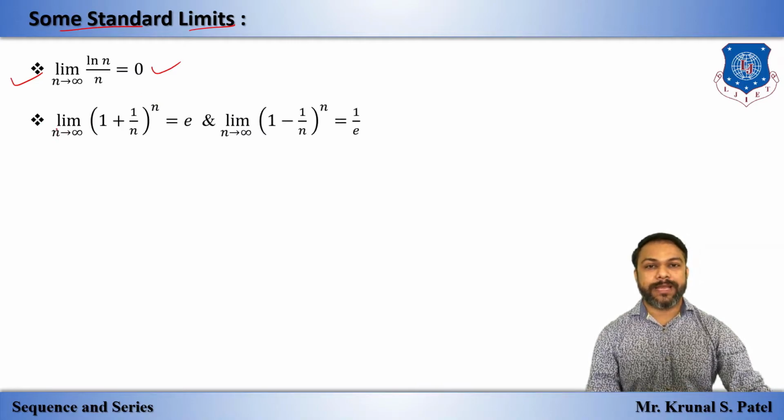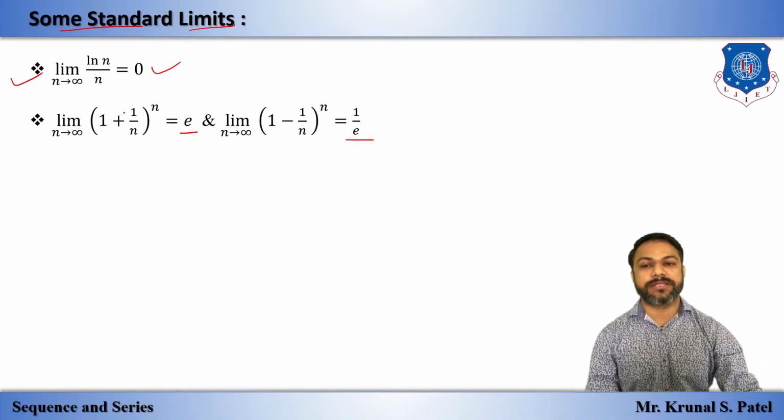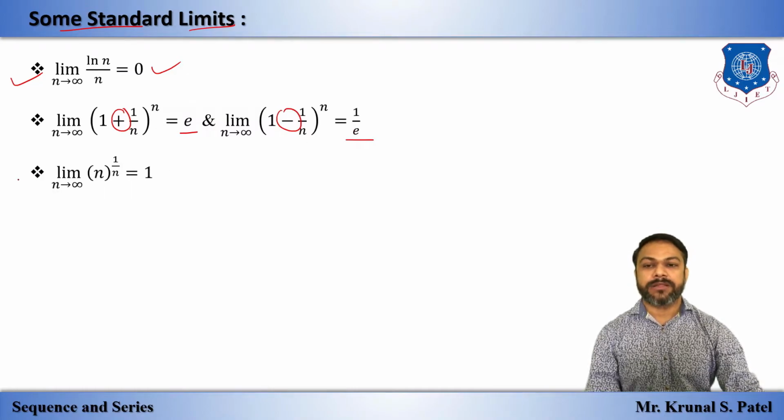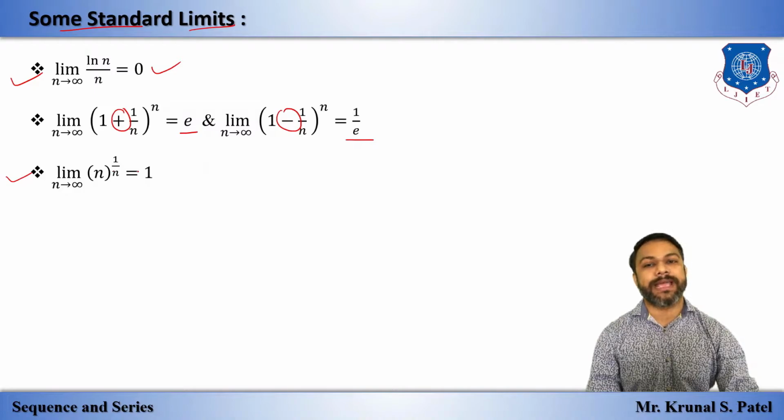Number two: limit n tends to infinity of (1 + 1/n)^n gives e, and if it is minus, then we have 1/e. So the difference is, plus gives e, minus gives 1/e. Third: limit n tends to infinity of n^(1/n) is 1. You have to remember all these standard limits, because we are going to use them in examples and throughout this entire chapter.